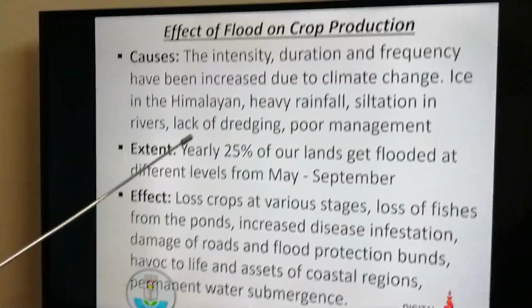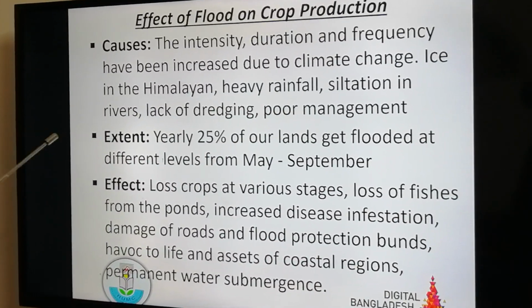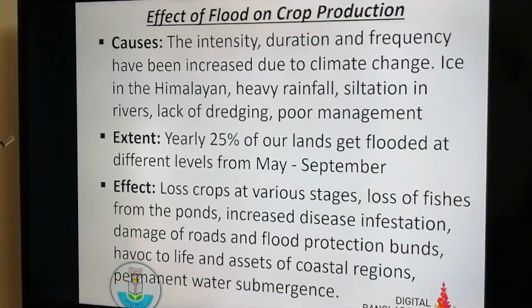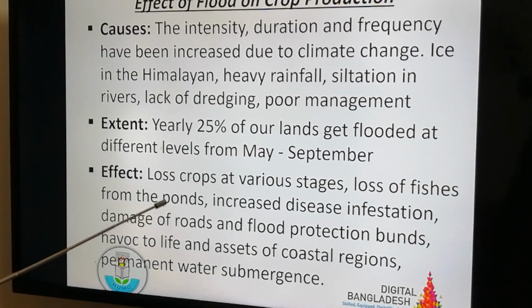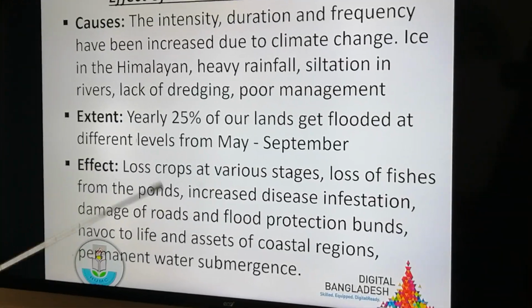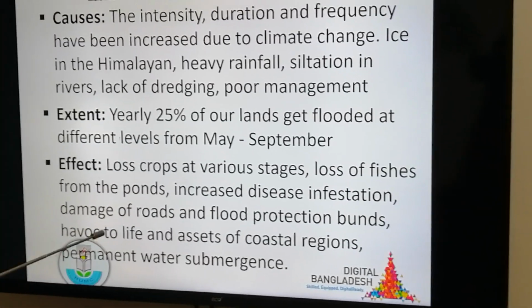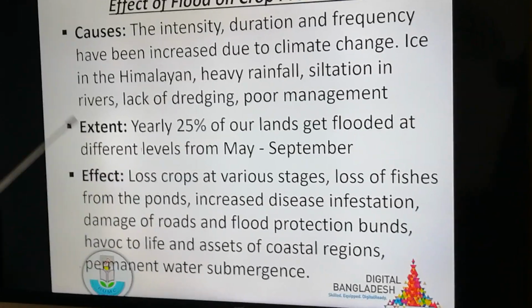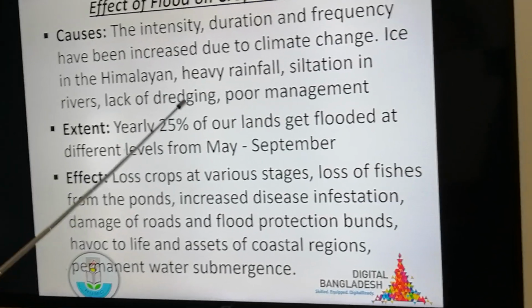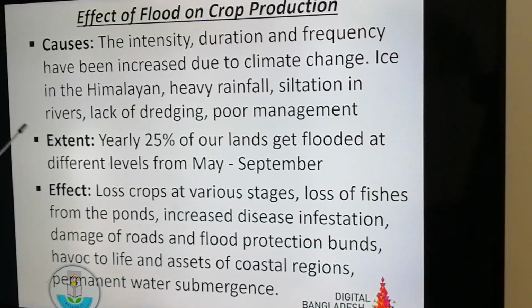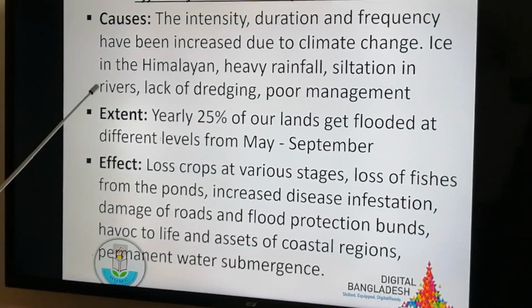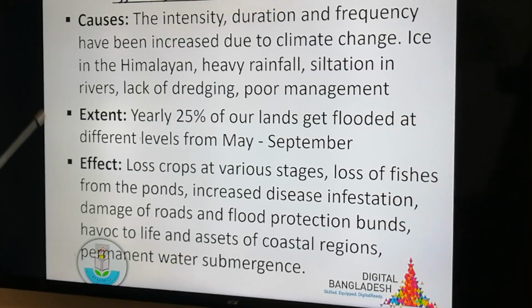Effect of flood on crop production. What are the causes of flood? The intensity, duration and frequency of flood has been increased due to climate change. What are the causes? Ice melting in the Himalayan plains, then heavy rainfall, siltation in rivers, lack of dredging, and poor management of rivers may be the causes of increased number of floods.